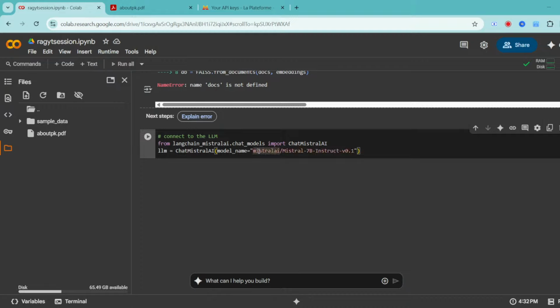I don't want to use this. I want to use anyone. You can use that. Whatever it's suggesting is also good. You can use that. I'll use Mistral medium.